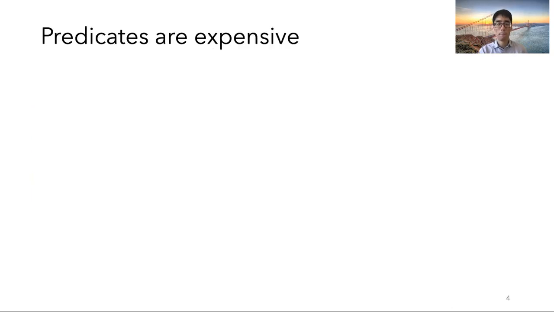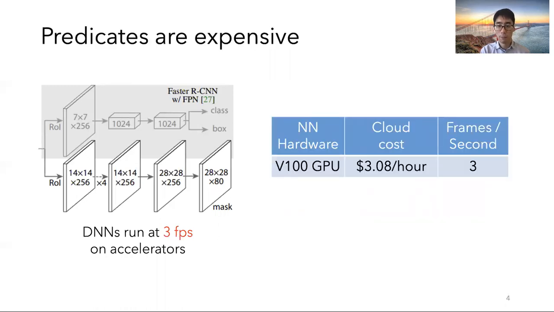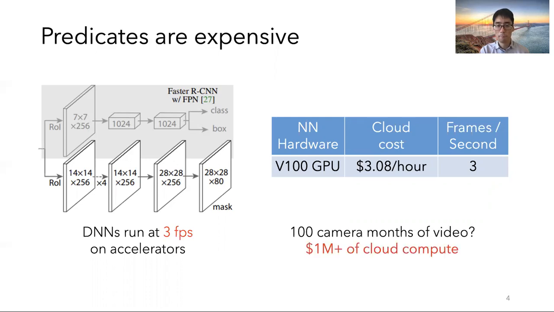Unfortunately, however, predicates are expensive over unstructured data sets. For example, DNNs can run as slow as 3 frames per second, or images per second, on accelerators. And if we execute this on the public cloud, this will cost over $1 million in cloud compute credits for 100 camera months of video, which is prohibitively expensive for many applications.